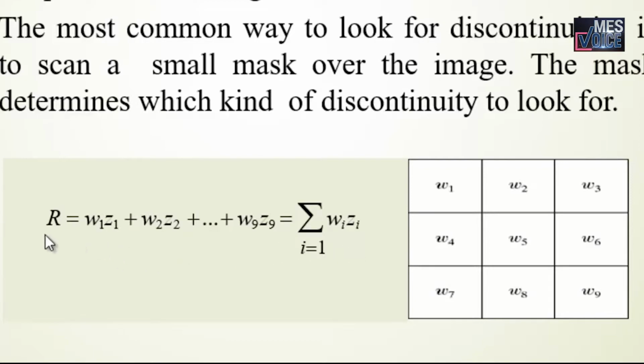R represents the response of the convolution: R = W1Z1 + W2Z2 + ... + W9Z9, which is generalized as the summation of WiZi for i equal to 1 to 9, where Zi is the gray level of the pixel associated with the mask coefficient Wi. The response of the mask is defined with respect to its center location.